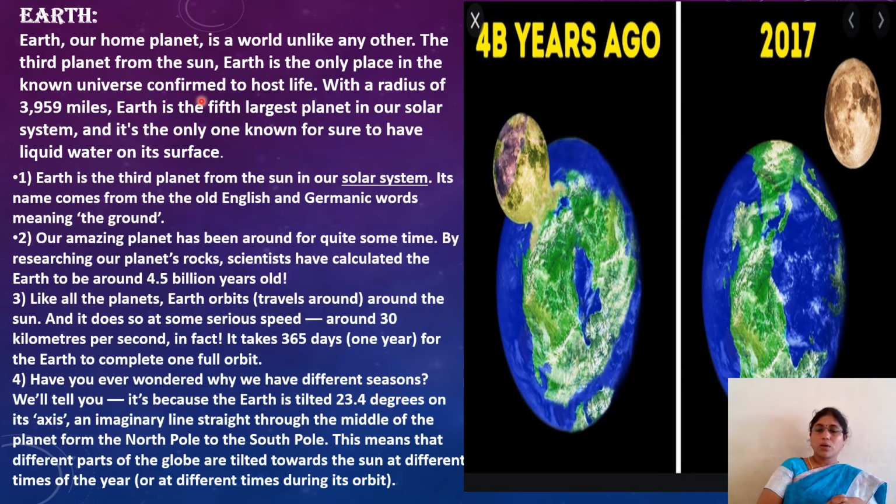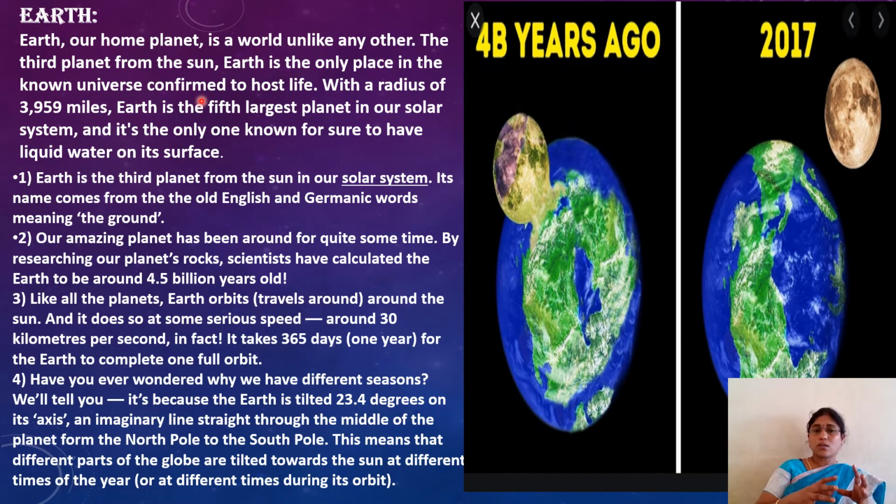Why? Because this planet alone has life. So what do we need to live? We need air, water, and plants and other things for eating.